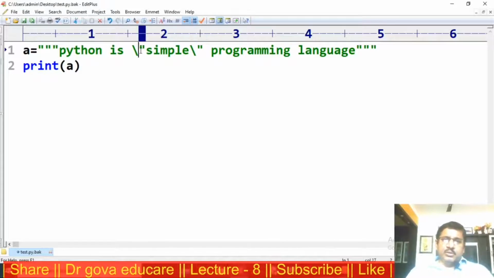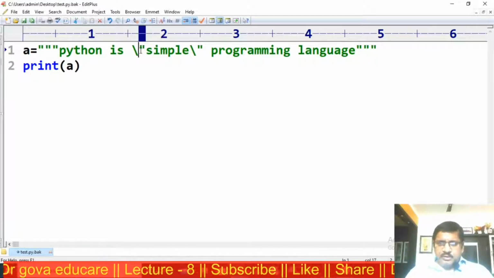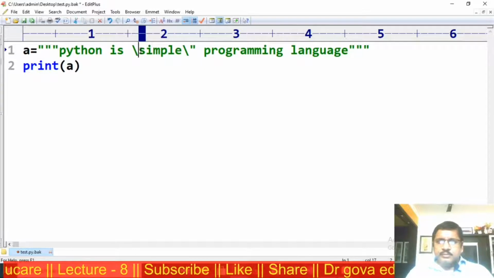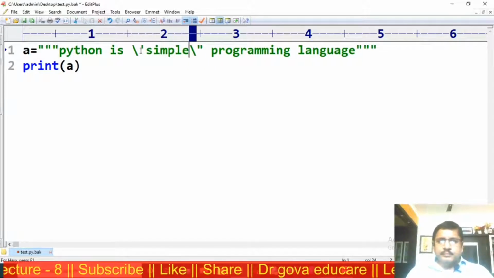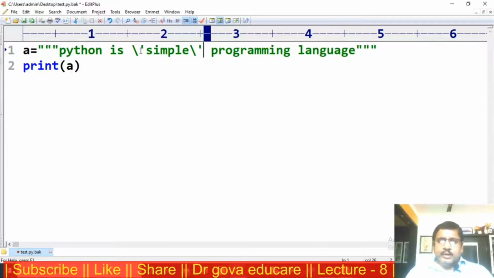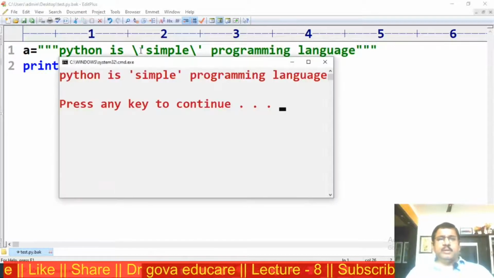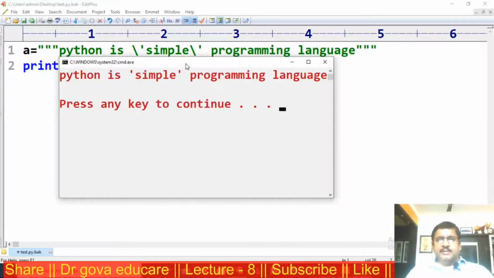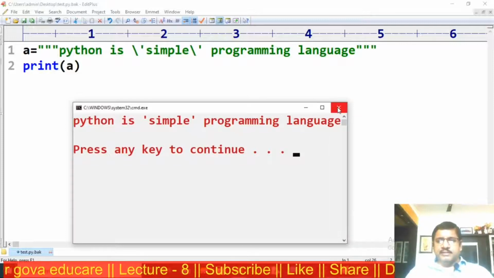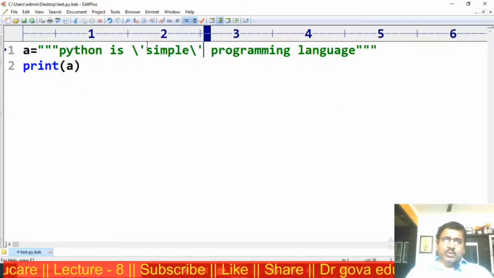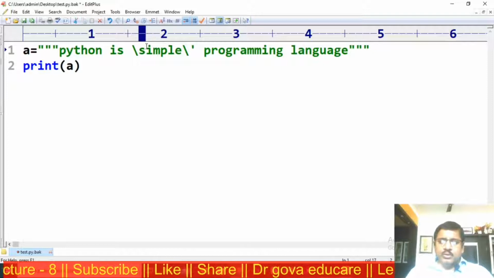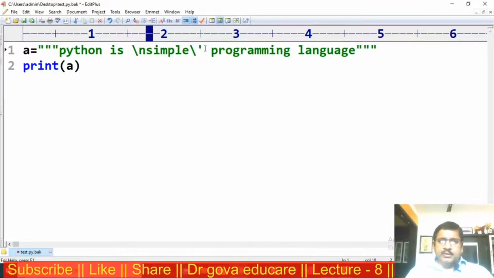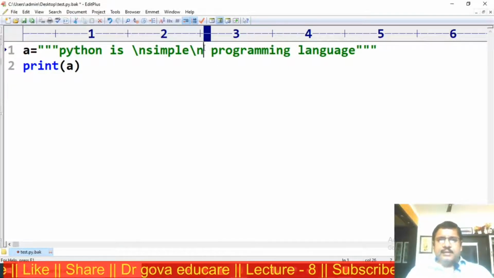Now here also we can use single quote. Python is simple programming language. We can use the new line character also. Here also new line.